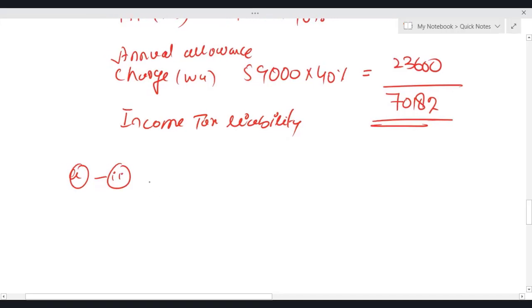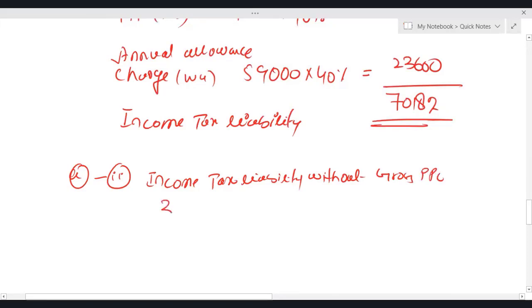So simply, we are calculating income tax liability without gross PPC. The basic rate band is 37,700 into 20%.